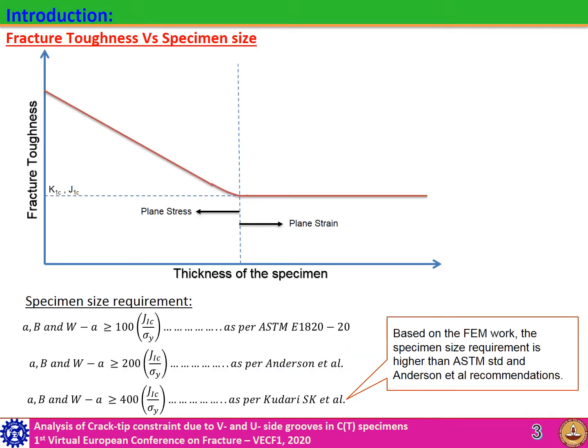The effect of thickness of test specimen on fracture toughness is presented here. The stable K1C or J1C is determined at thick specimen condition, that is plane strain. At plane stress condition, the fracture toughness is always higher.